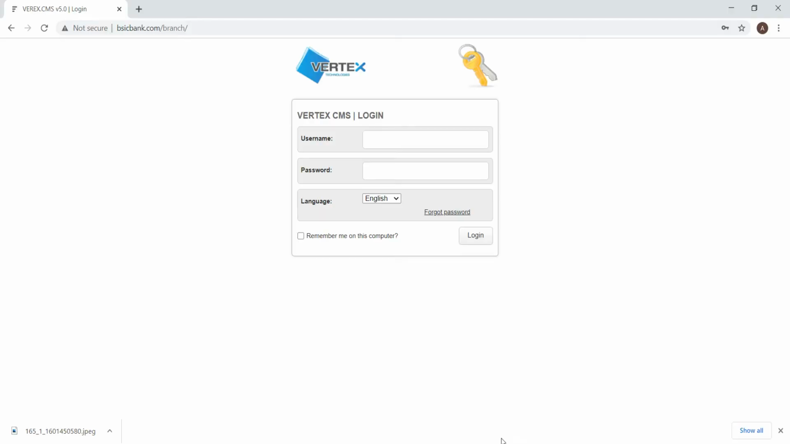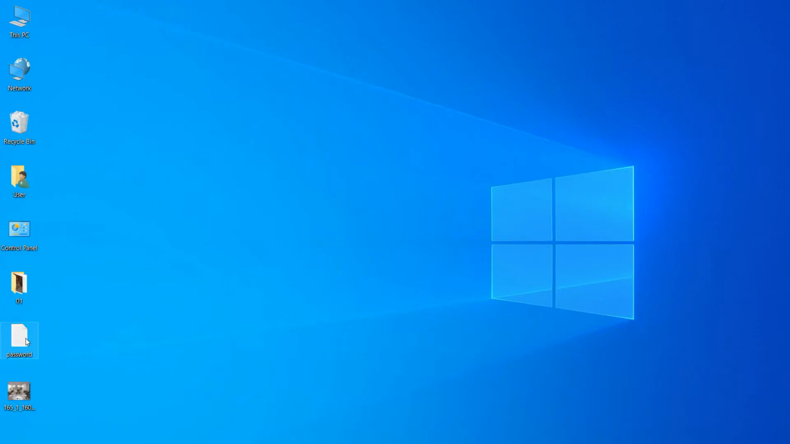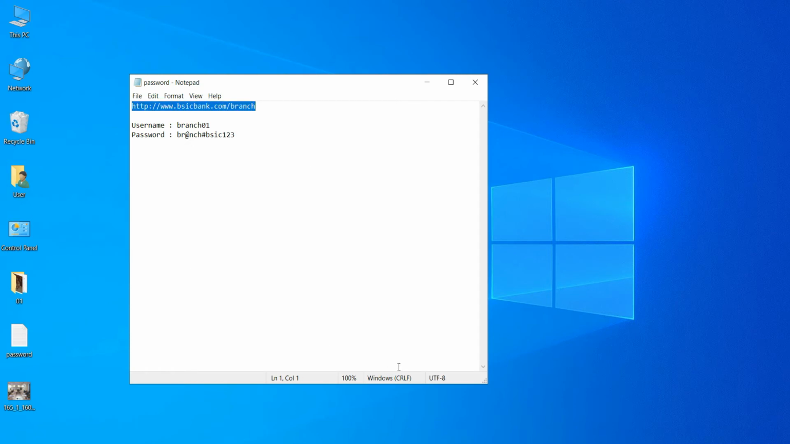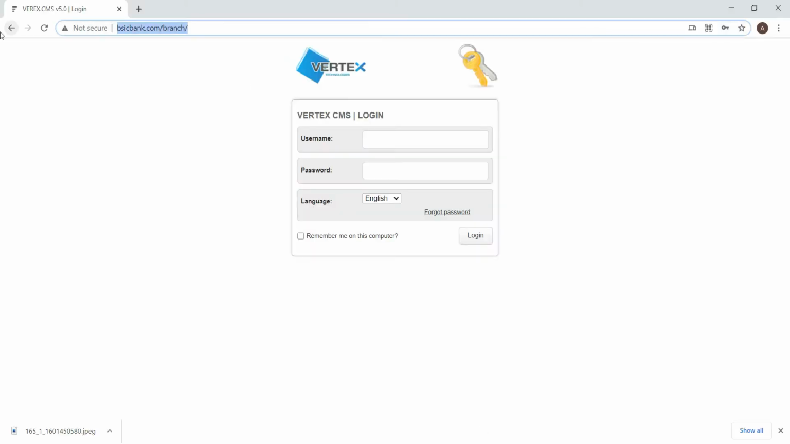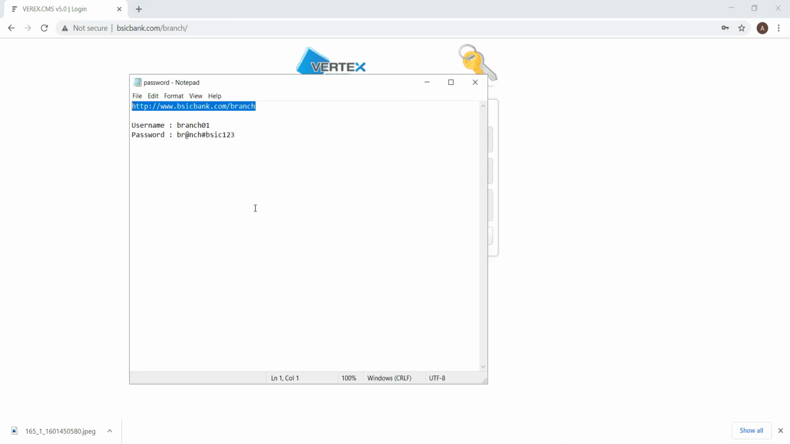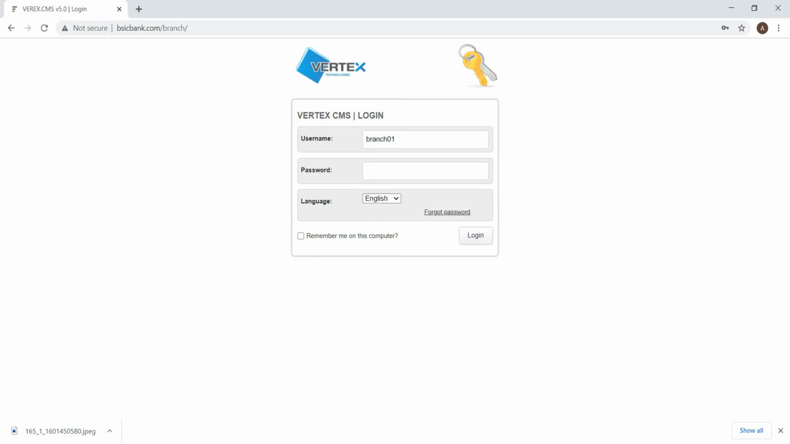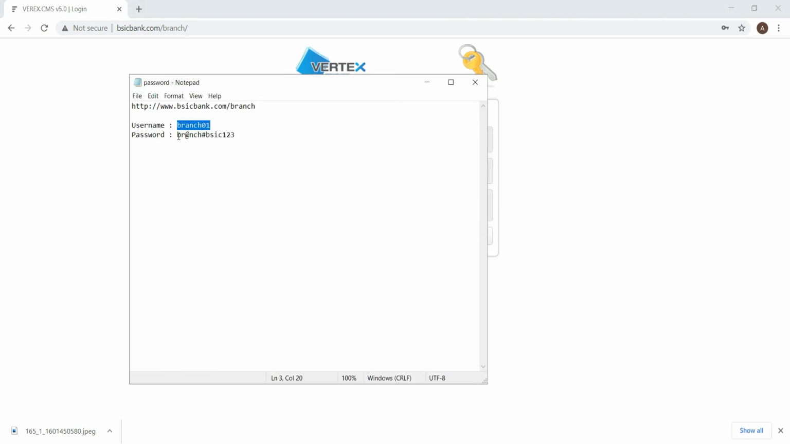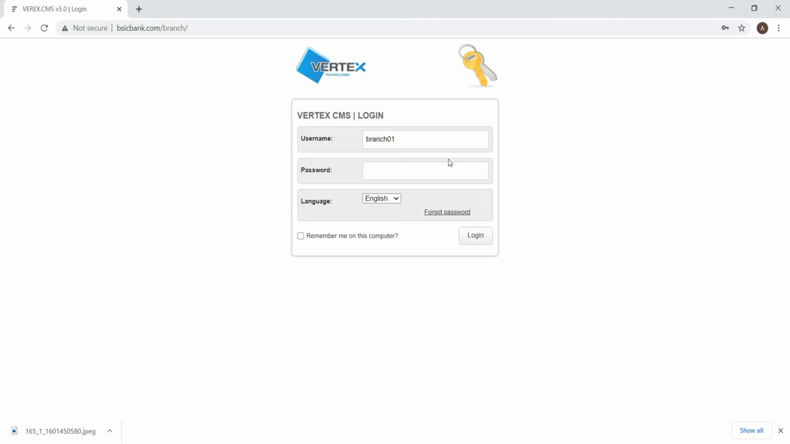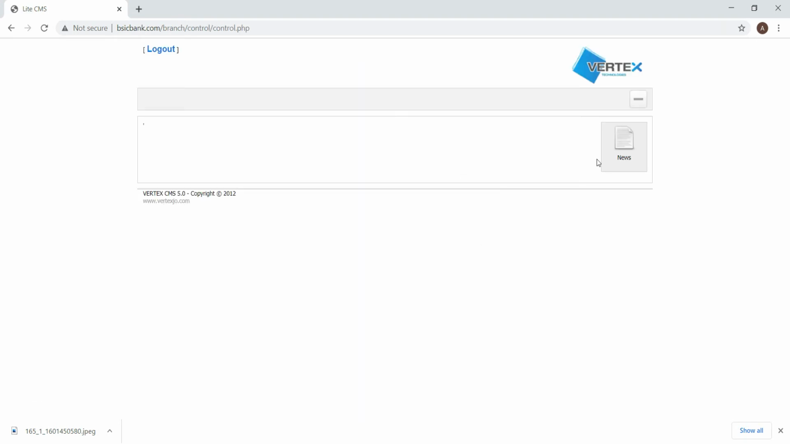Hi everyone. To access the branch, open the browser, copy and paste the link. Then copy and paste the username. Paste it here. Copy the password you are given. Paste it here. Now you can choose the language, English, French, or Arabic, for the interface, and log in.